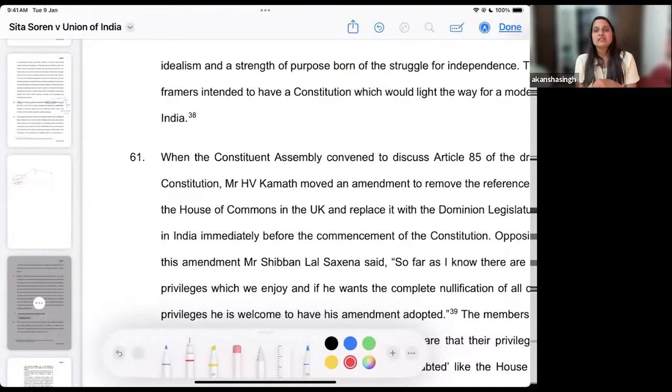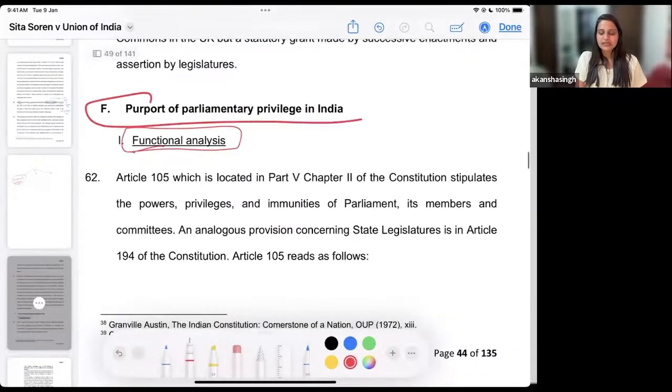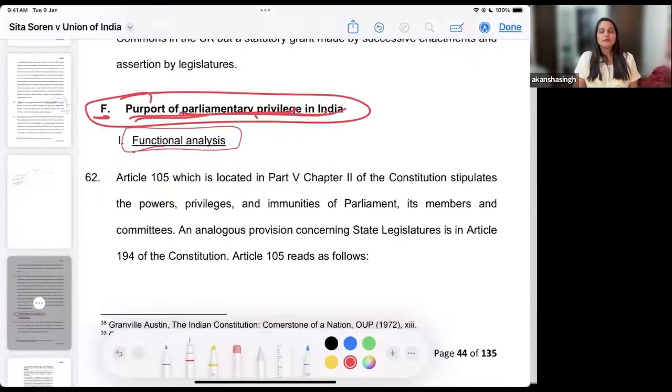Secondly, what is the test required to say that immunity must or must not exist in a particular situation. This is an important aspect under title F, wherein we talk about the purport of parliamentary privileges, which starts with the functional analysis of these privileges.